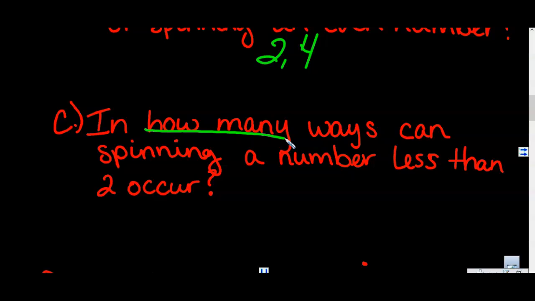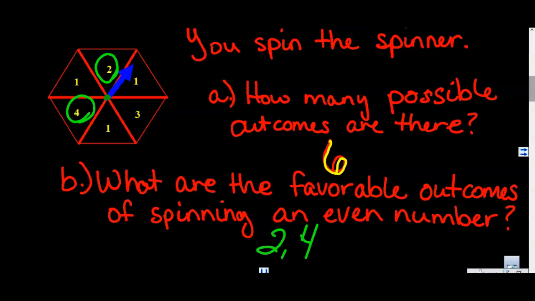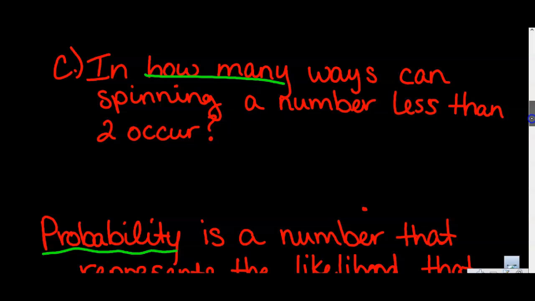It doesn't want me to make a list, or it's not asking me what they are. They literally want to know how many. So give me a number. Well, let's see. Less than 2. So coming back up here, the ones that are less than 2 are 1, 1, and 1. They're the only ones that are less than 2. And there's 3 of them. So how many? 3.